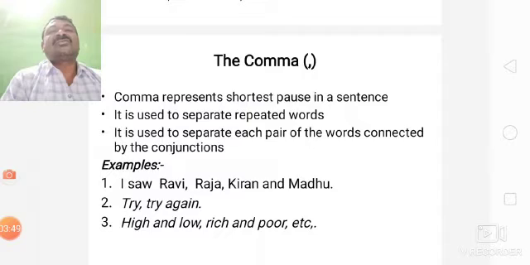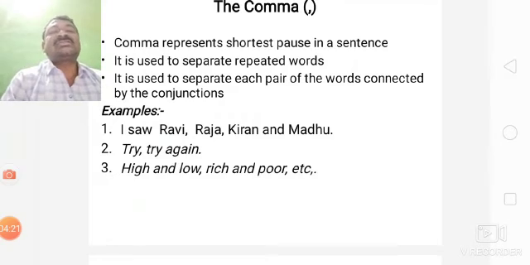And when we use and, there we don't use comma. Kiran and Madhu. Then for try again, for repeating words also we use comma. For more examples: read again, do it again.